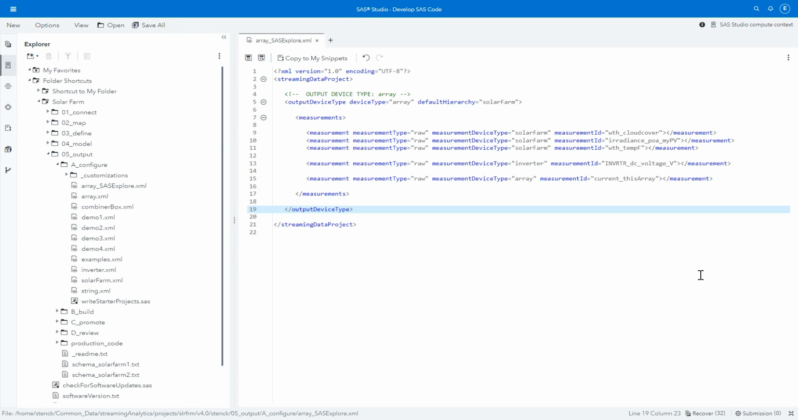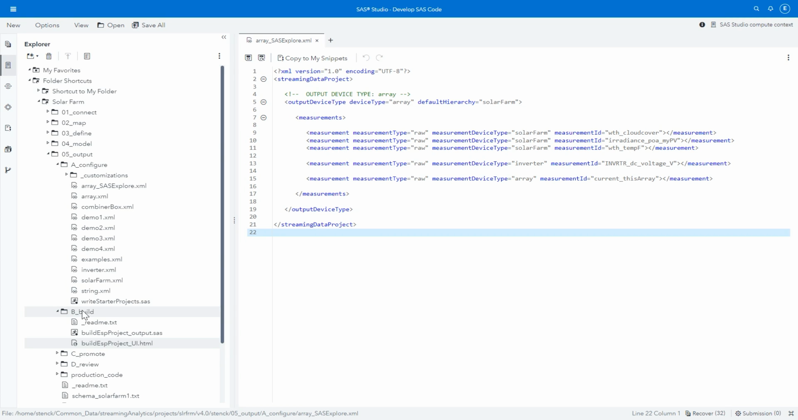Now, it's worth noting here that while we've kept things simple for this demo, there are actually quite a few options you could use. Things like asking for values back in time, like what was a value an hour ago, or aggregating measures like summing across the strings for a given array or inverter. Those are all possible in SAF, but that would be a topic for a future presentation.